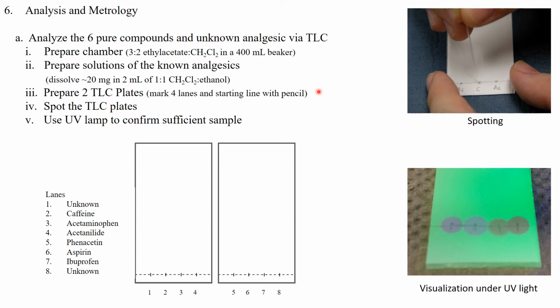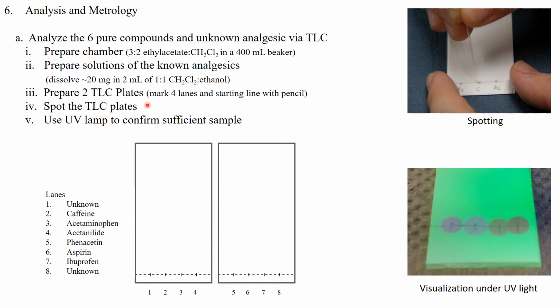We're then going to prepare 2 TLC plates by marking them with a pencil. We're going to mark a starting line across both of them gently with a pencil, and we're going to mark these lanes right here. So we're going to mark 4 on each and number them 1, 2, 3, 4, and 5, 6, 7, 8. And then we're going to spot our TLC plates.